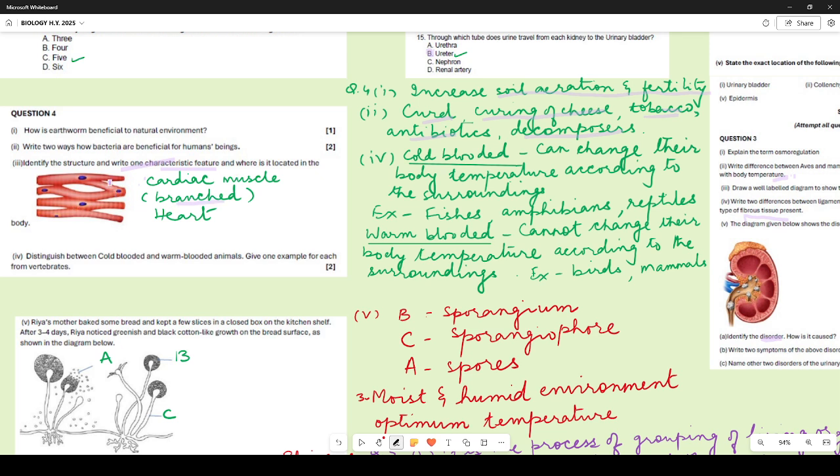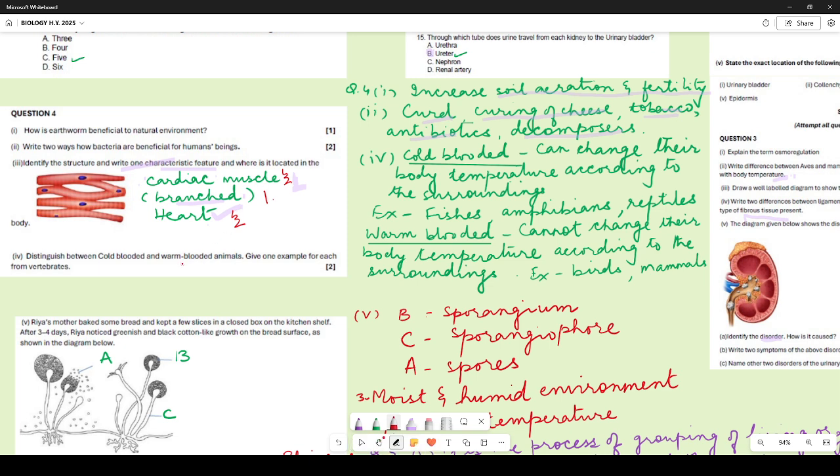This muscle is branched. This is the only muscle which is branched. Where is it located in the body? Heart, right? So half mark for this, half mark for feature, and 1 mark for heart. Where is its location? So half mark for cardiac muscle, for 2 marks, right? So just a minute, so that you know the marking system. This is half mark for the cardiac muscle, half mark for it is located in the heart, and 1 mark for the characteristic feature.